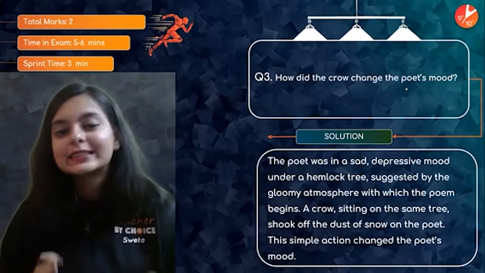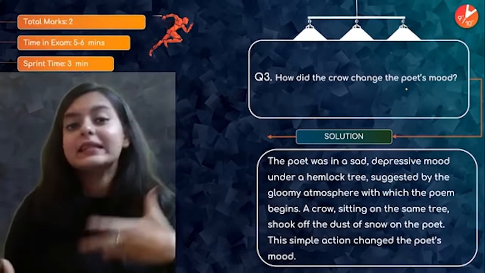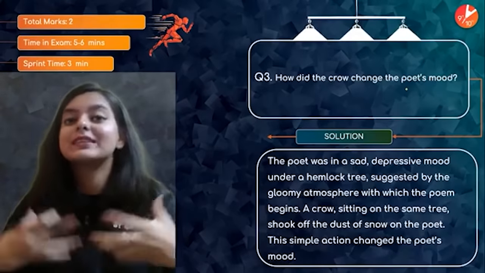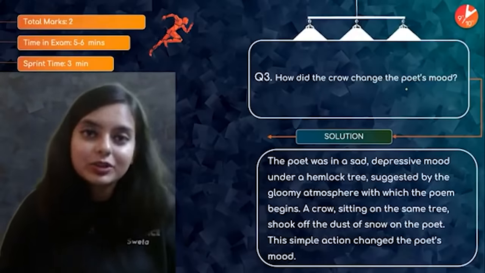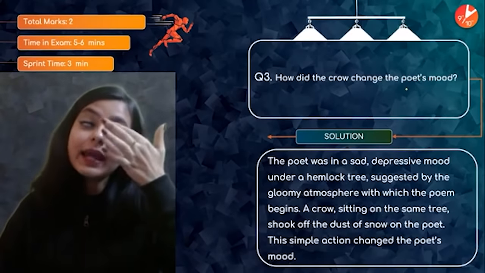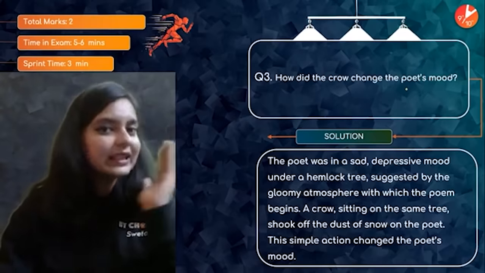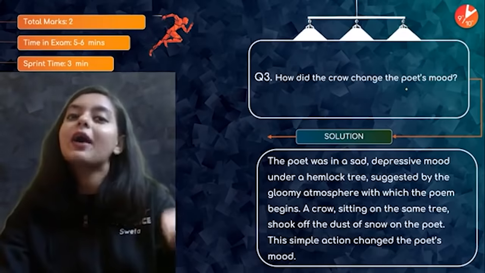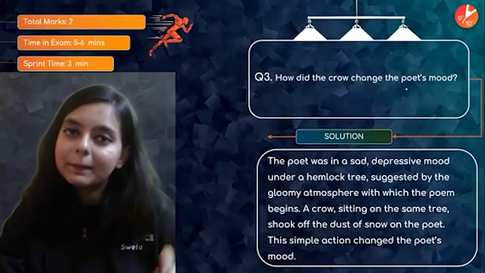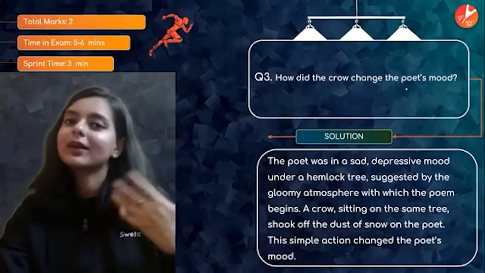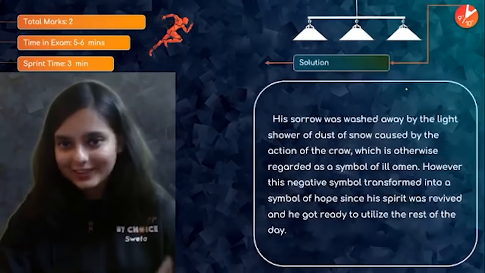But if you have a bit of masala in your answer, your answer is going to stand out from the rest, right? So please make your answers unique. That is what is demanded, because everybody is going to read the same text and almost everybody is going to write the same answer. So your aim should be to be unique, to stand out from the rest, out of the box, right?